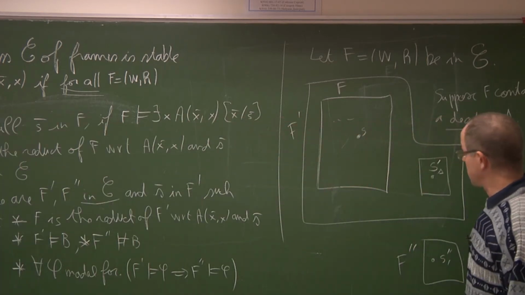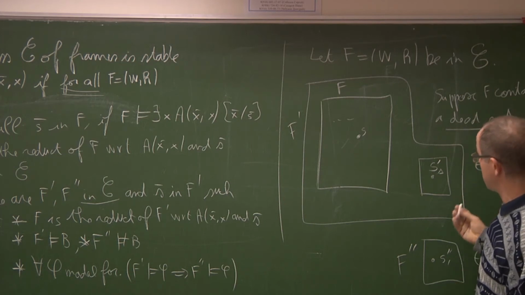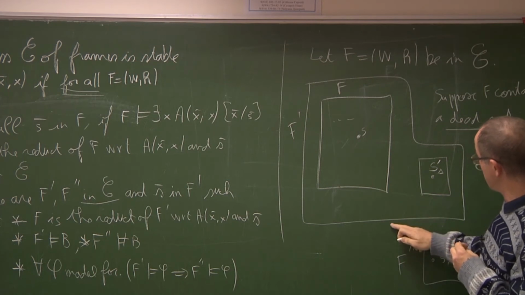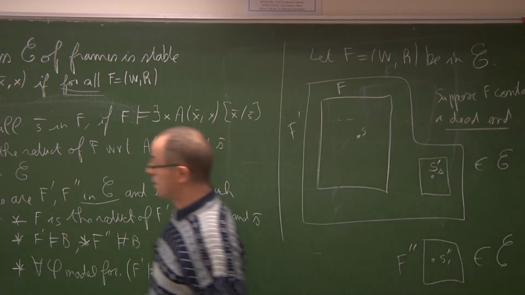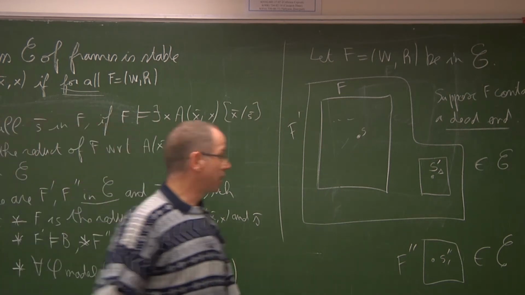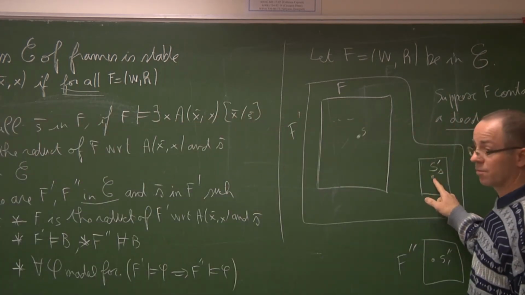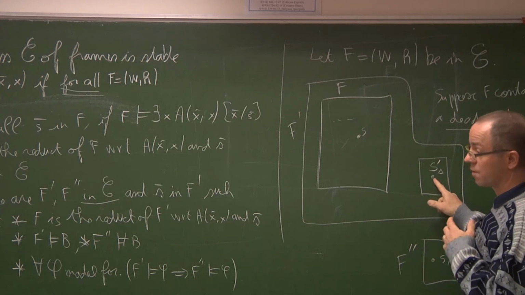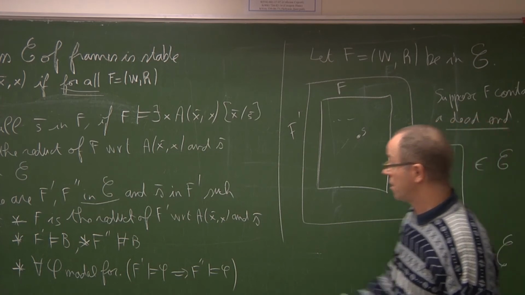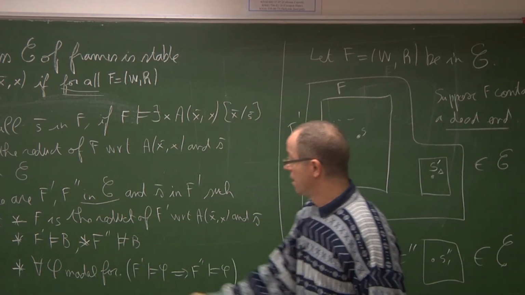Now, it is also clear that the frame F is the reduct of F prime with respect to this formula when we interpret x1 by S prime 1, because F is just the set of all points in F prime which are different from this one. So F is the reduct of F prime.